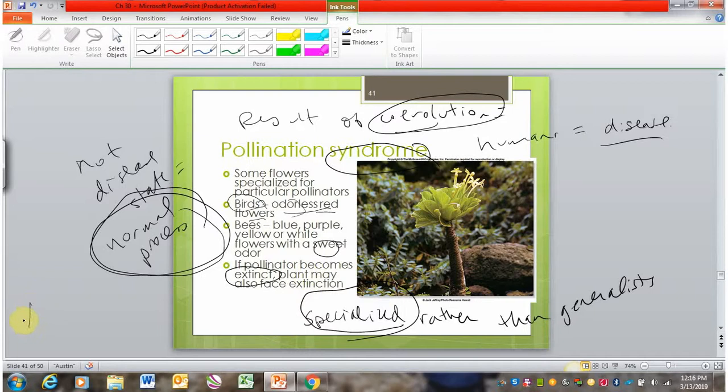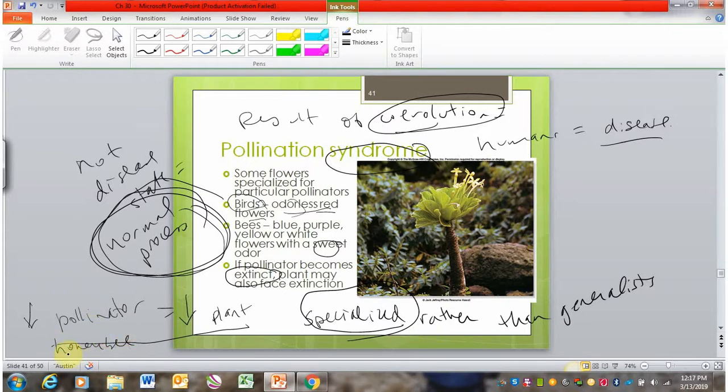So if you have a decrease in the size of the pollinator population, then when you have a pollination syndrome, the outcome is that you're also going to have a problem in your plant population. So that's the risk of a pollination syndrome, but again, it's a totally normal process as long as everybody's doing well. This has been a big issue with honeybees, and so you hear a lot in the news about honeybees and how honeybee populations are declining.